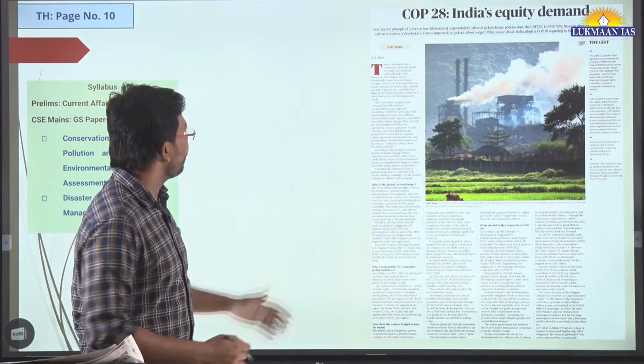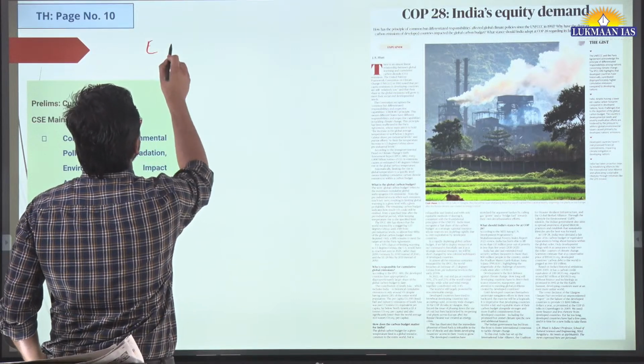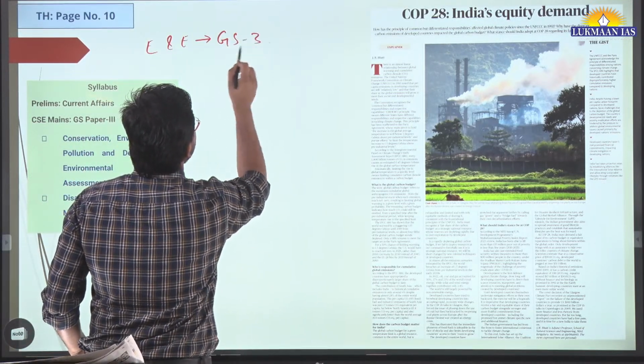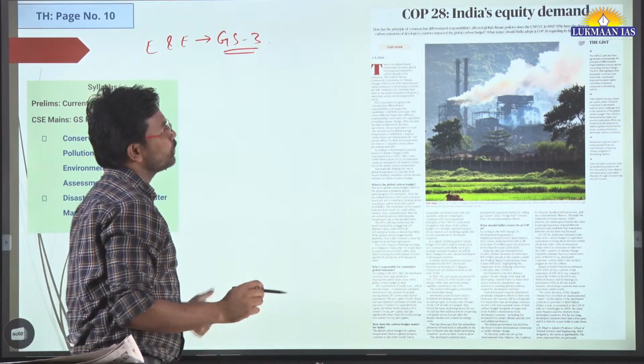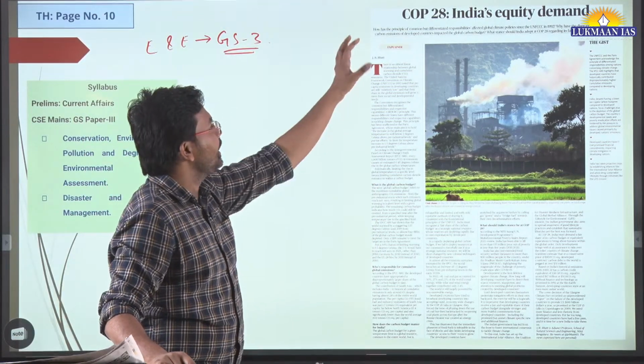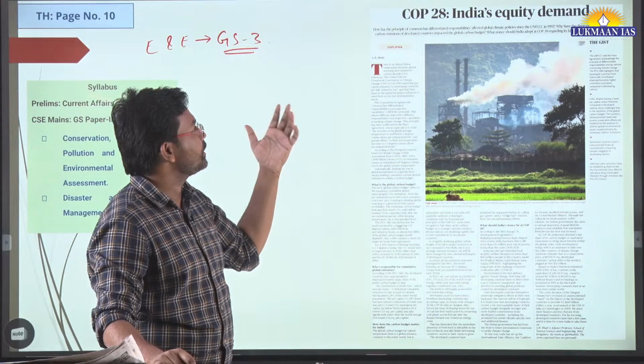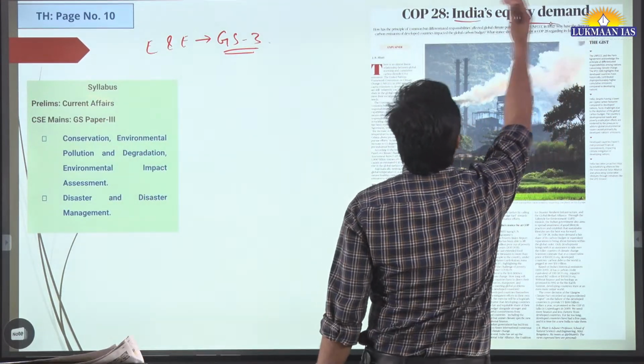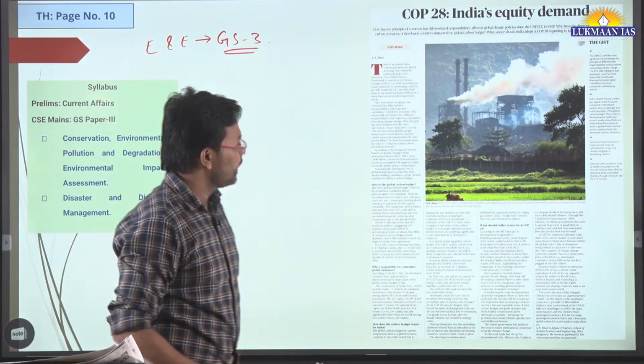Then we have the first topic for the day for discussion. This topic is very important from the environment and ecology point of view. It's a part of GS Paper 3. So we are going to discuss this. It is known as Conference of Parties 28, COP 28. So it shows India's equity demand.